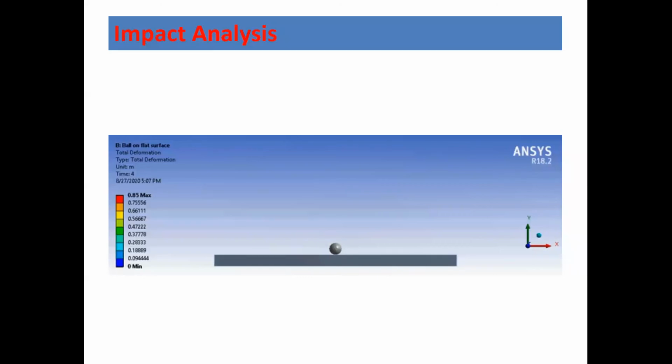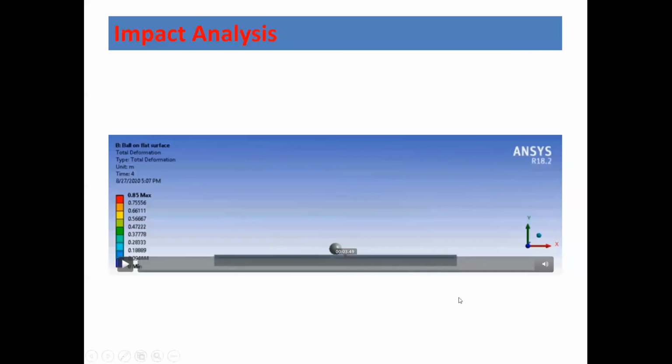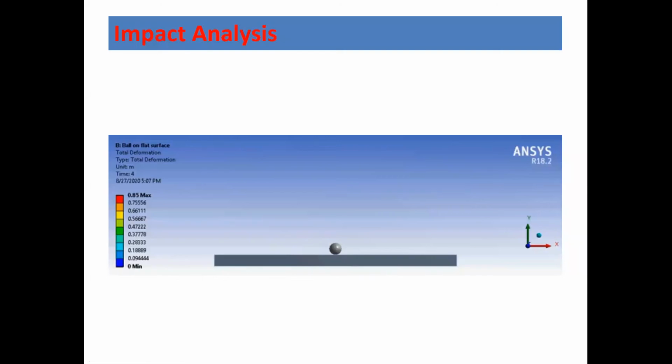Because of all these three parameters, a certain amount of force is developed, and that force will be applied on this bottom plate, and this bottom plate will be subjected to impact loading. Whenever there is an impact, whatever is the weight of that particular ball, plus some additional weight will be there, and that will act as a force on this particular plate.